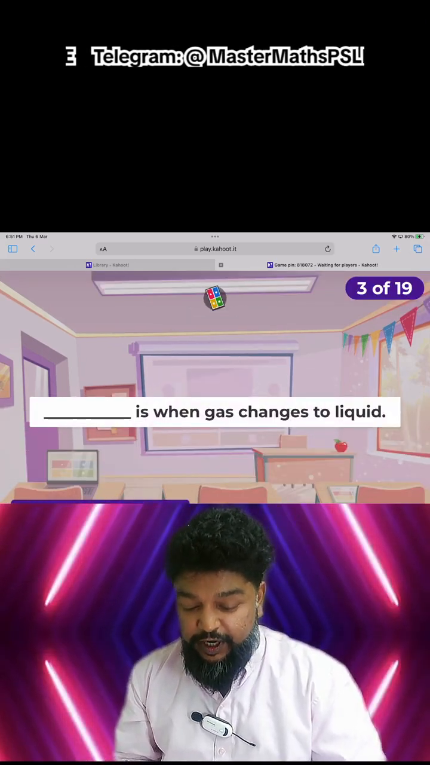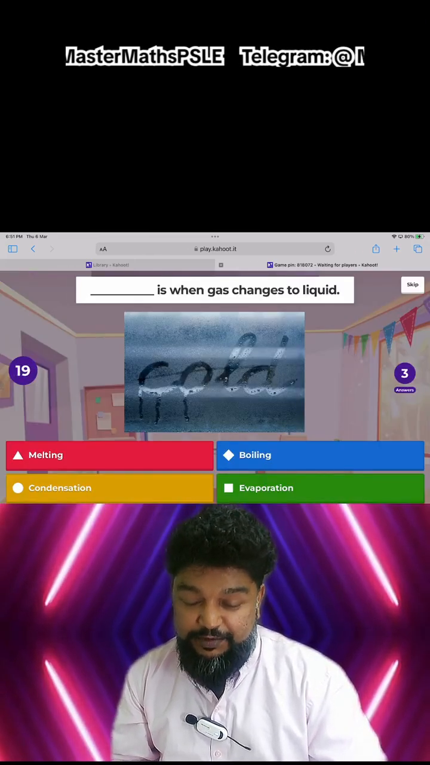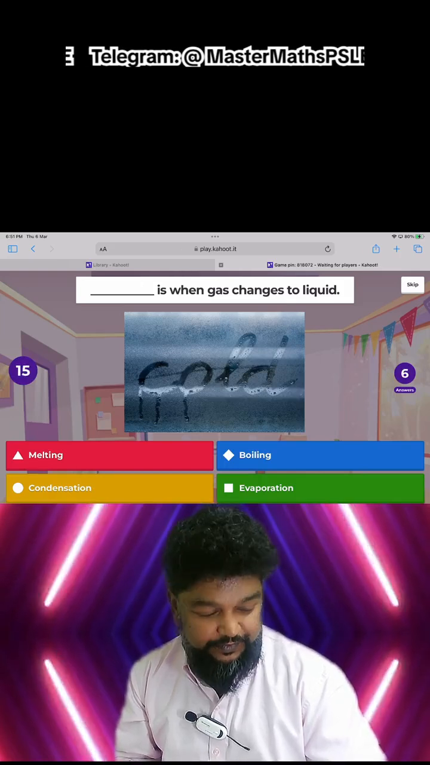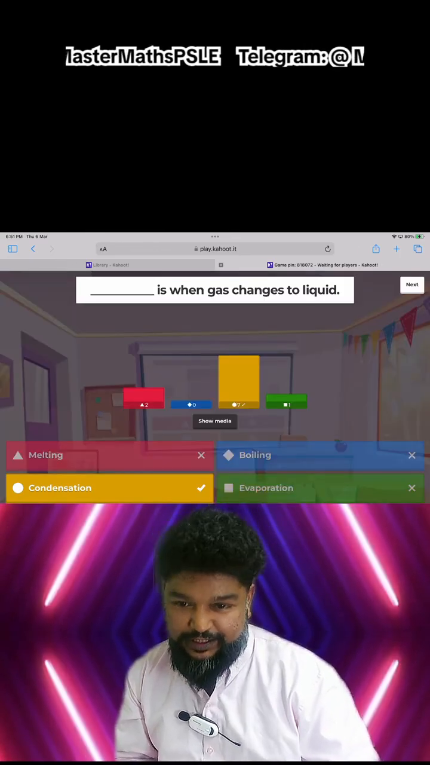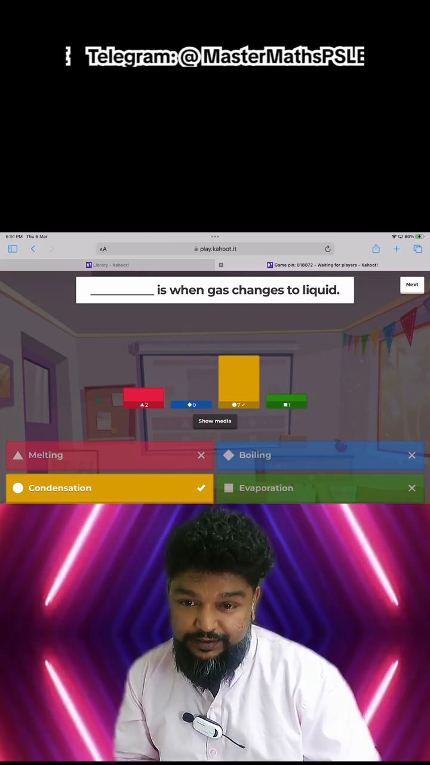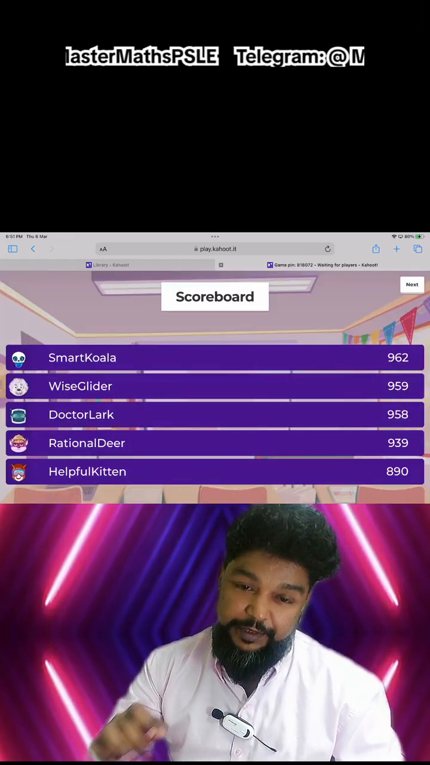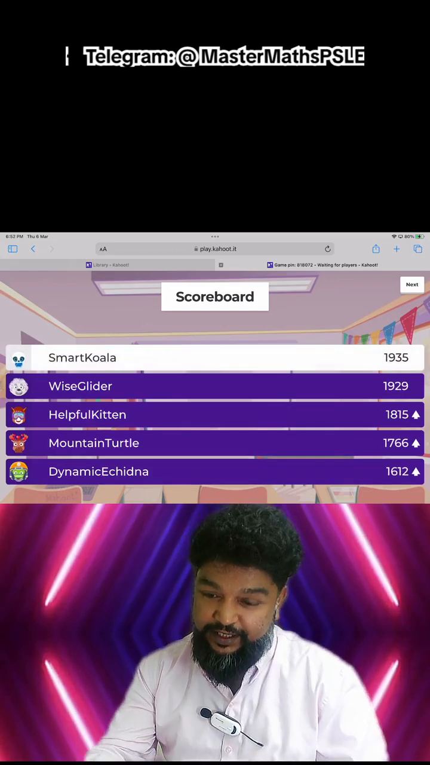Okay. What is the process called when gas becomes liquid? Gas becomes liquid. Again, straightforward. Basic questions, right? It's not melting. Melting is when solid becomes liquid, right? In this case, it is liquid becoming gas. Smart Koala, not bad.